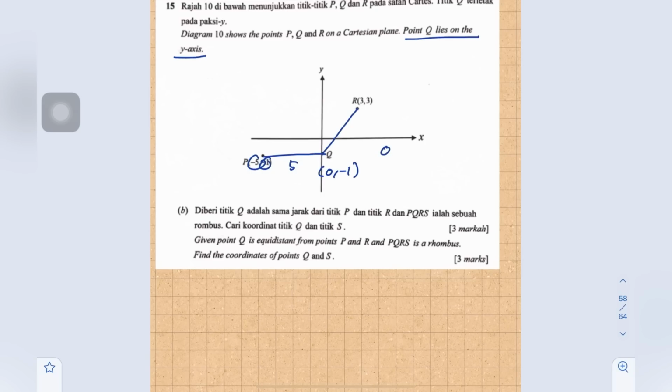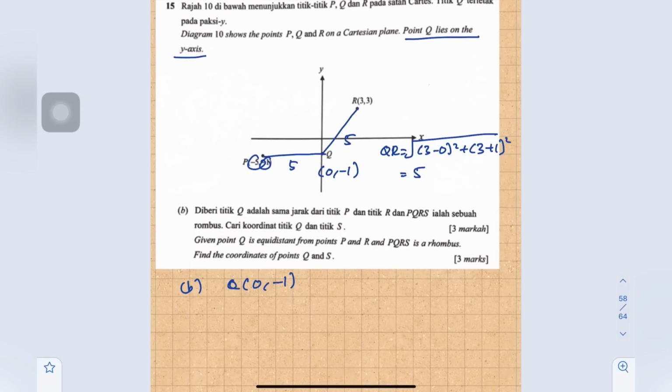QR equals square root of 3 minus 0 squared plus 3 minus negative 1, so plus 1 squared, which equals 5. Same, right? So it is true that point Q is 0, negative 1.